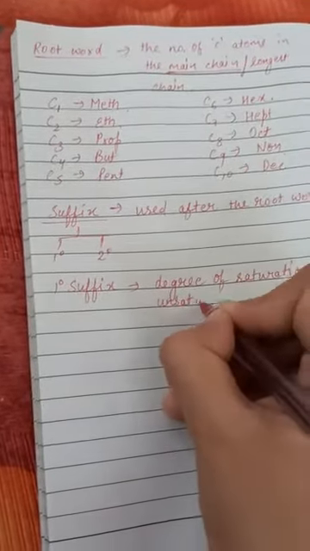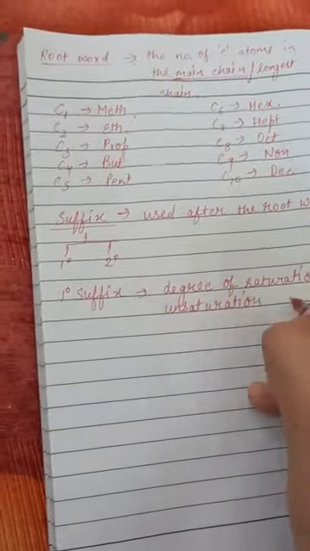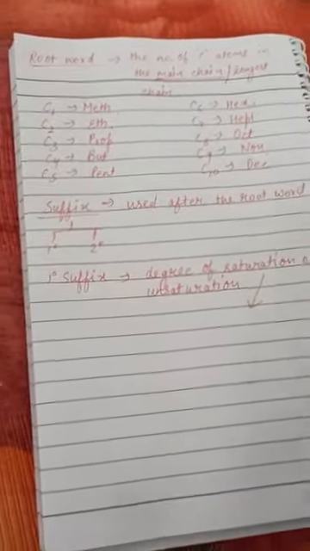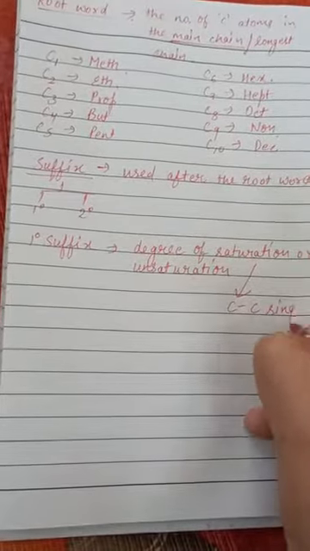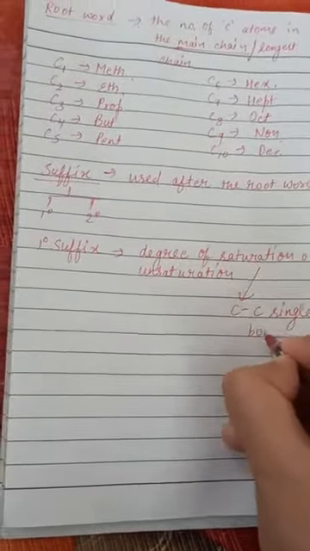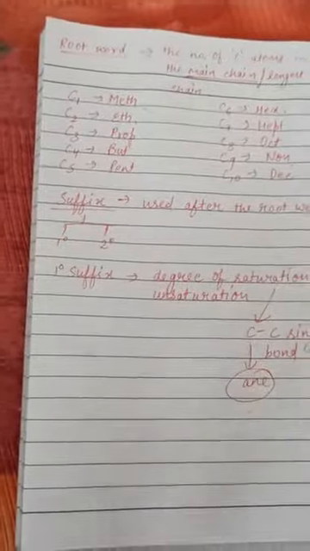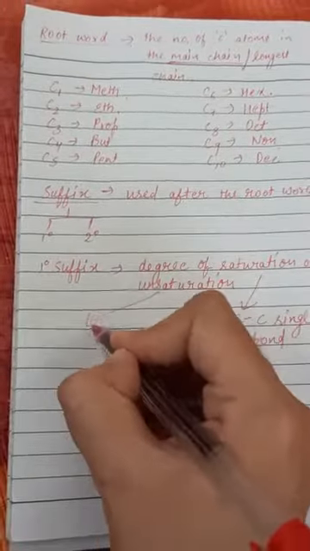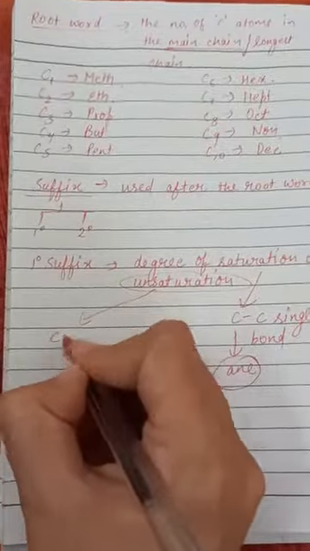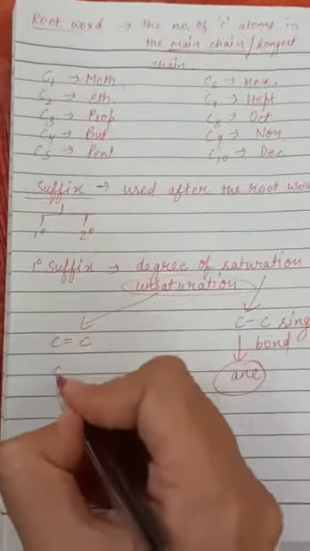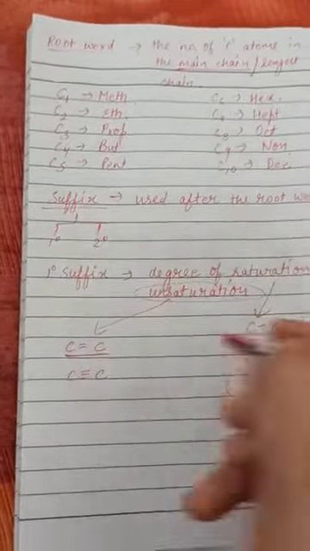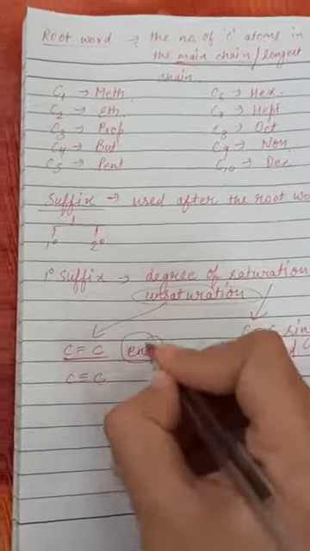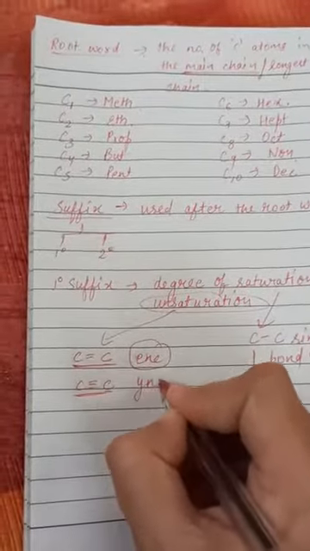Now what do we mean by saturation and unsaturation? Saturated compounds are ones having only carbon-carbon single bonds, and the primary suffix used for them is ane. Unsaturated compounds are ones having a carbon-carbon double bond or carbon-carbon triple bond. For a double bond you will use the primary suffix ene, and for a triple bond you will use yne.